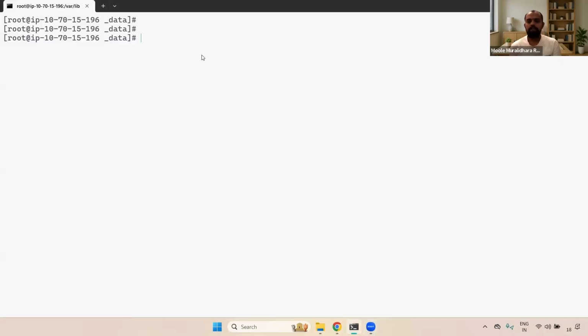Next, we have deleted the container but the data is available. Now again we can run that image to create a container and attach the existing volume. Then we can verify whether the data exists or not.